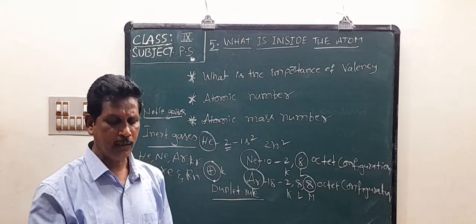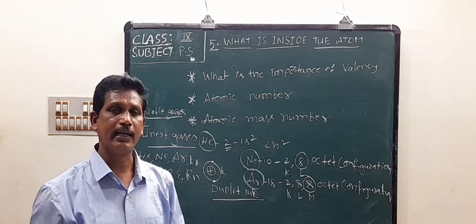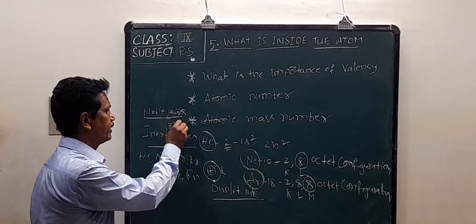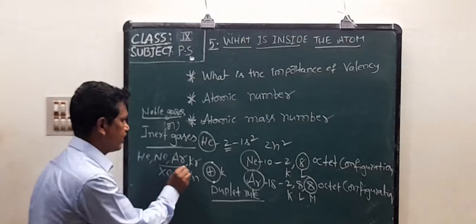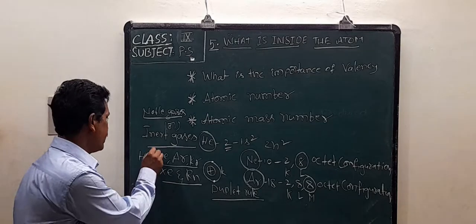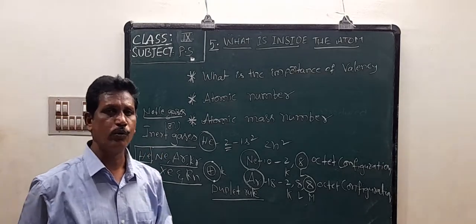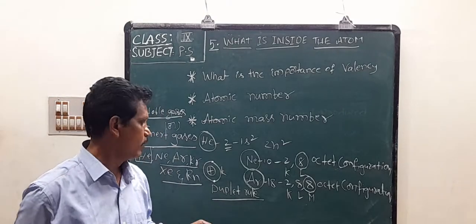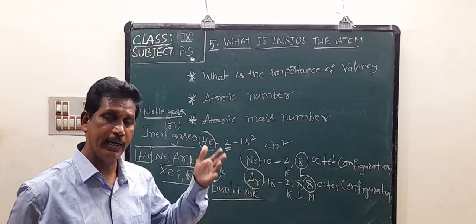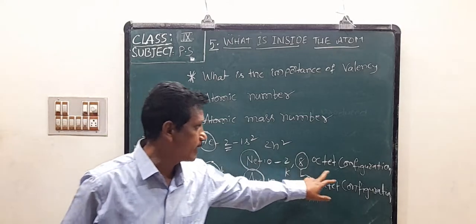Atoms of all the noble gases except helium have 8 electrons. These noble gases or inert gases contain 8 electrons in their outermost shell or orbit, except helium. Helium contains 2 electrons in its outermost shell, that is the K shell. It is called the duplet rule. All inert gases except helium contain 8 electrons in their outermost shell. It is called octet configuration.